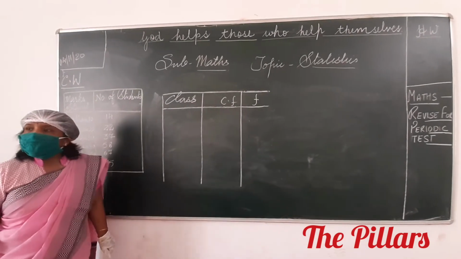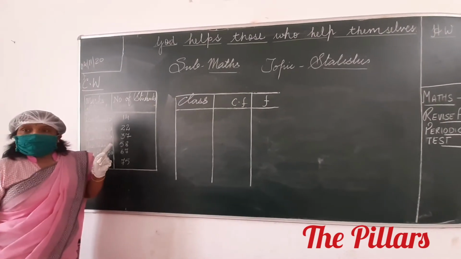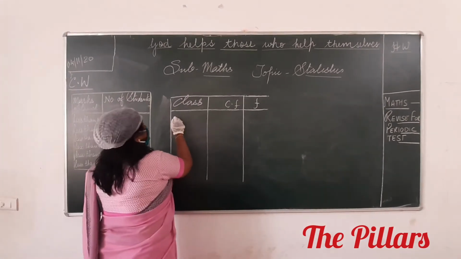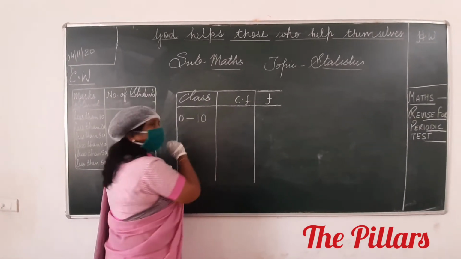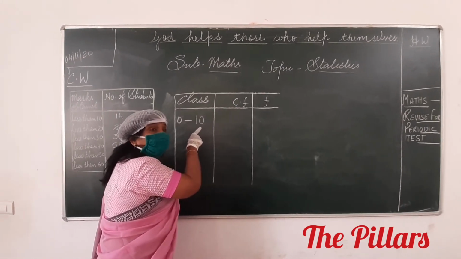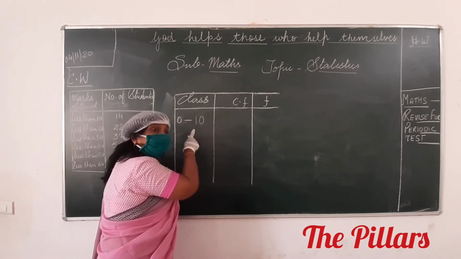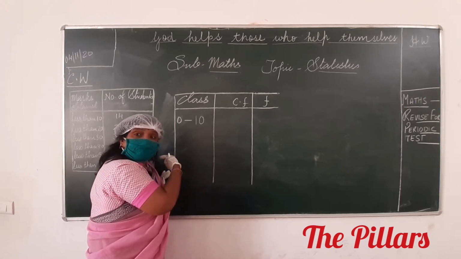Please see, less than 10. Can I write from 0? Can we take the interval as 0 to 10? Because in this interval you include the values 0 to 9, less than 10. What will be the next one? 10 to 20.